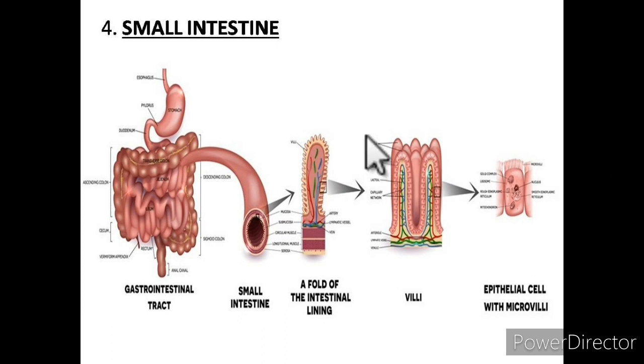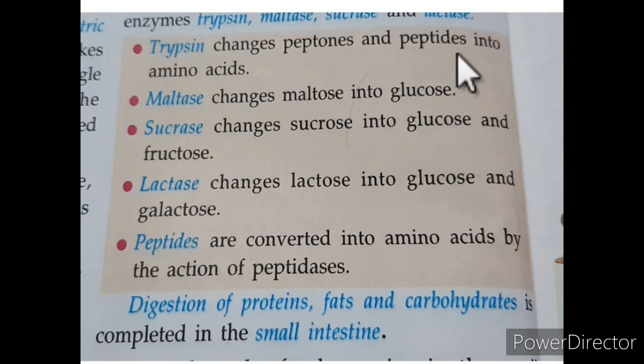Now, the small intestine contains amylase, trypsin and lipase. There are three types of enzymes. Trypsin changes proteins into peptones. Lipase acts on fats and changes them to fatty acids and glycerol. Amylase converts leftover starch into maltose. See this: trypsin changes peptones and peptides into amino acids.